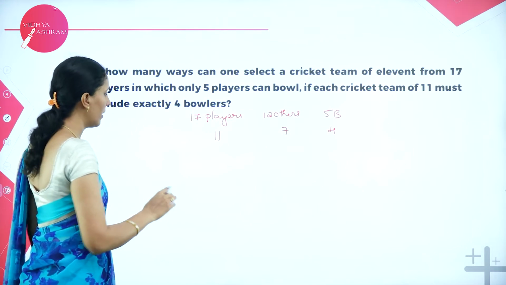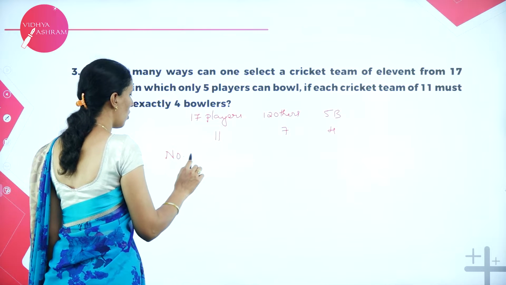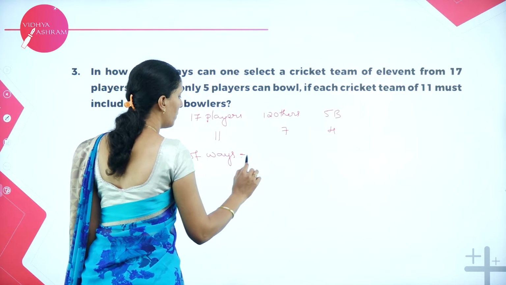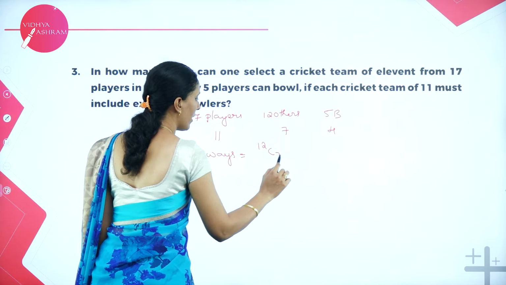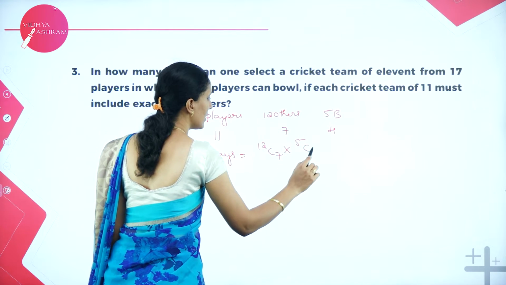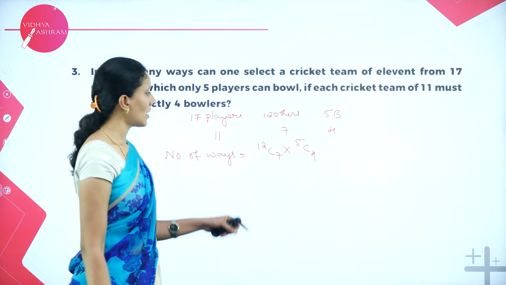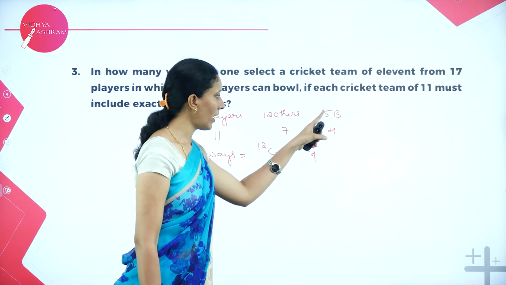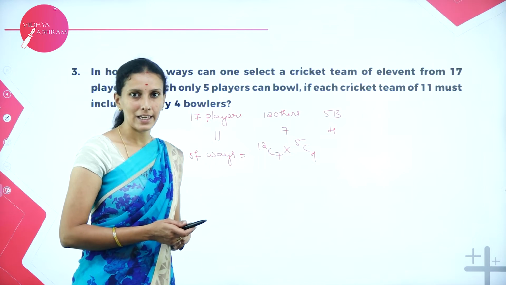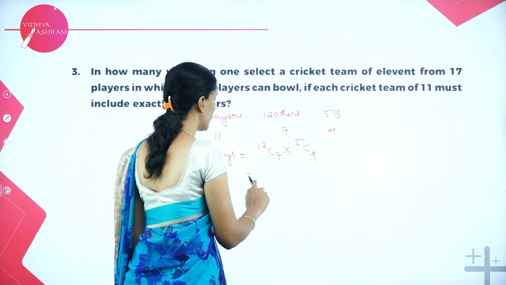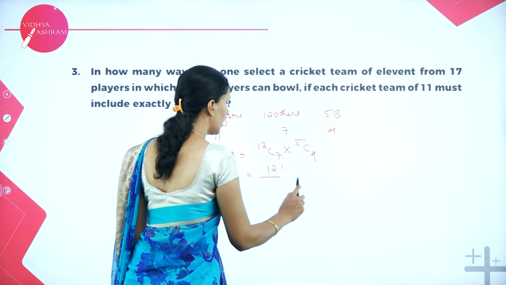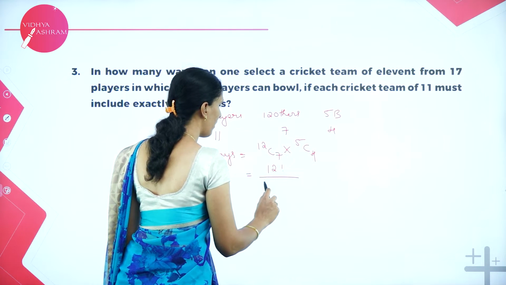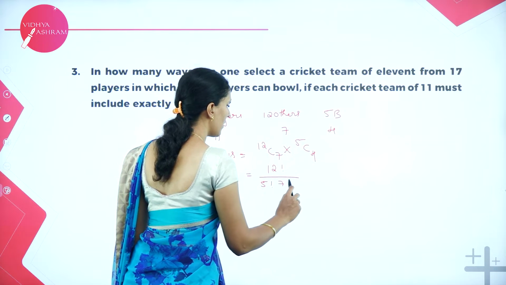So, therefore, my number of ways will be equal to 12C7 and 5C4. That is, out of 12 players, the other 7 players have to be selected, and out of 5 bowlers, 4 bowlers must be included. Now let us calculate this. 12 factorial over 12 minus 7, which is 5 factorial, into 7 factorial.